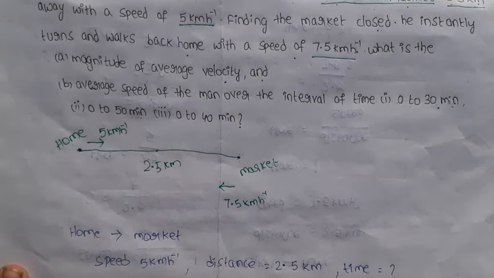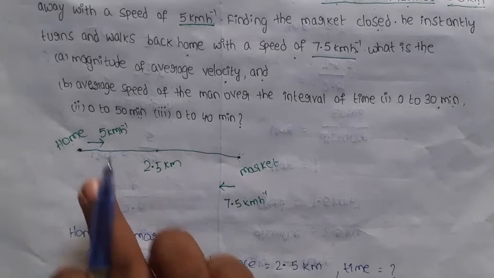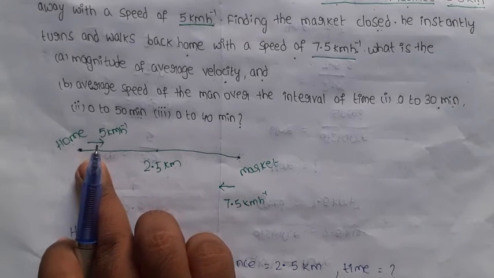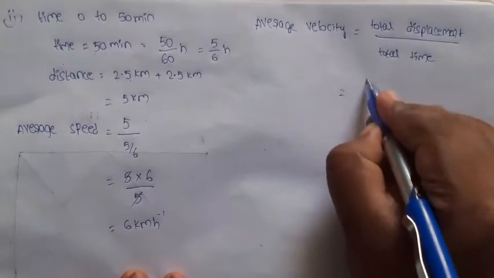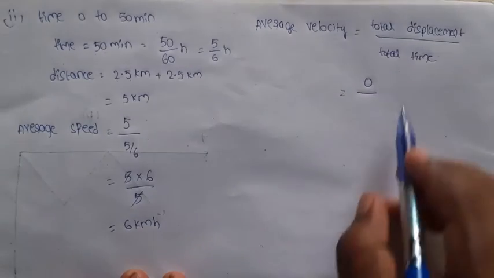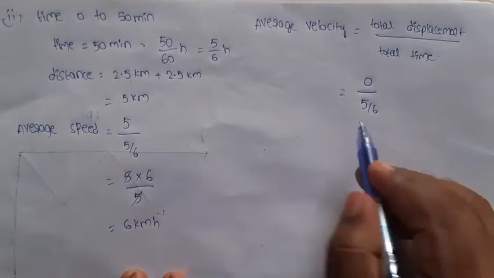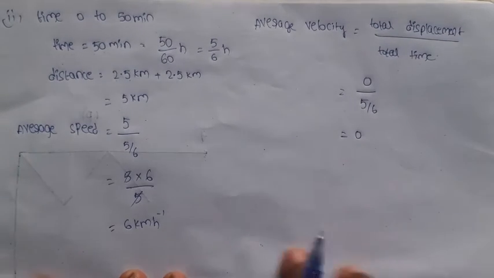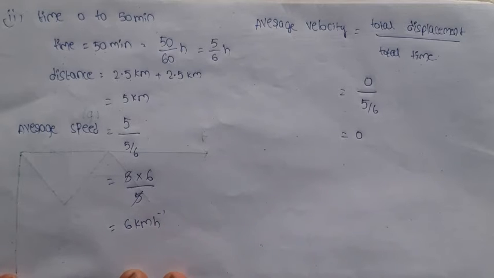In this situation, the displacement of the person is 0, because the final position and initial position are the same. So total displacement 0, total time 5 by 6. So average velocity is 0, but average speed is 6 km per hour.